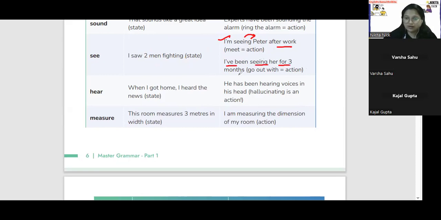I've been seeing her for 3 months means like you went with her somewhere, go out with somebody, okay? And you are going out with some of your friends, and then you are saying that I've been seeing you for 3 months. So this is an action, okay? I'm seeing Peter after work is talking about meeting with somebody, action, and here I've been seeing her for 3 months is like going out with somebody, action. Okay, clear?